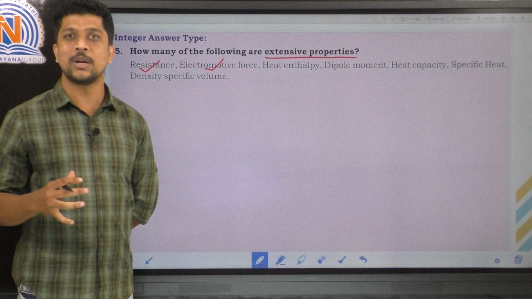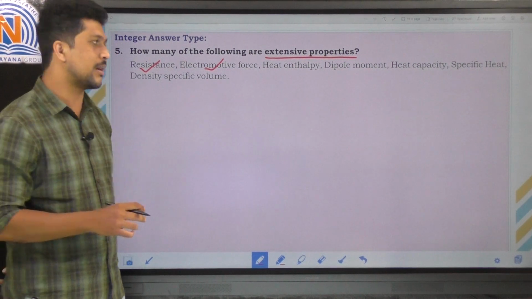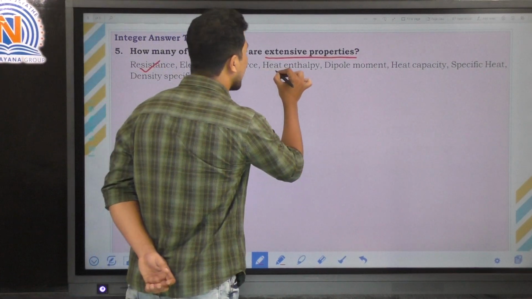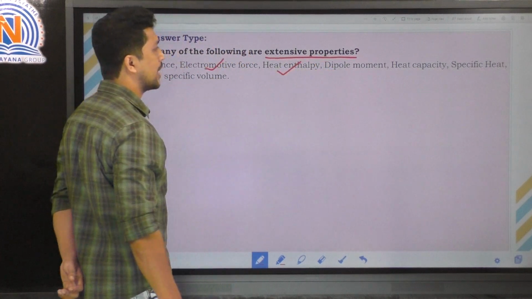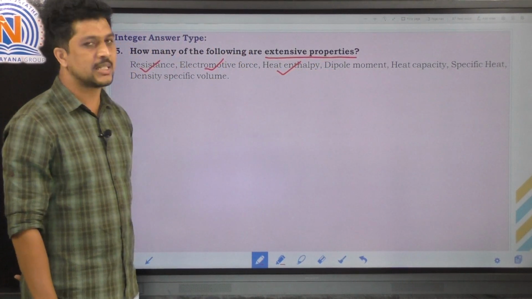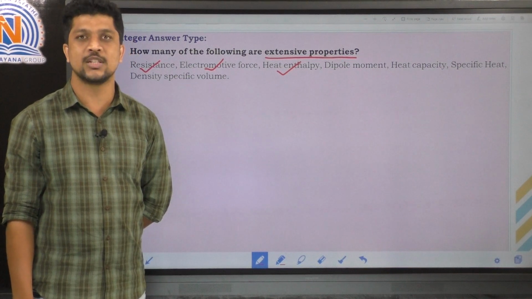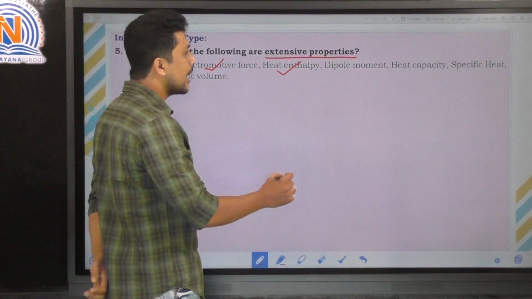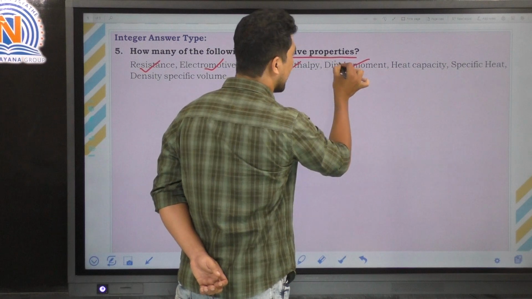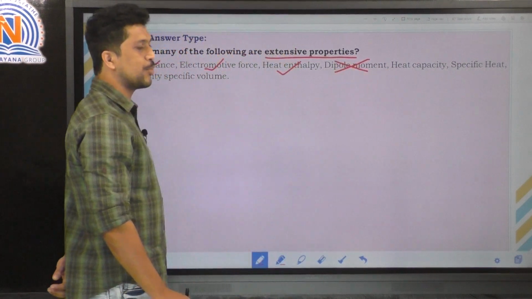So that completely depends upon the size of the matter, and it is also an extensive property. The next one, dipole moment, right? Dipole moment is not an extensive property. It is an intensive property.